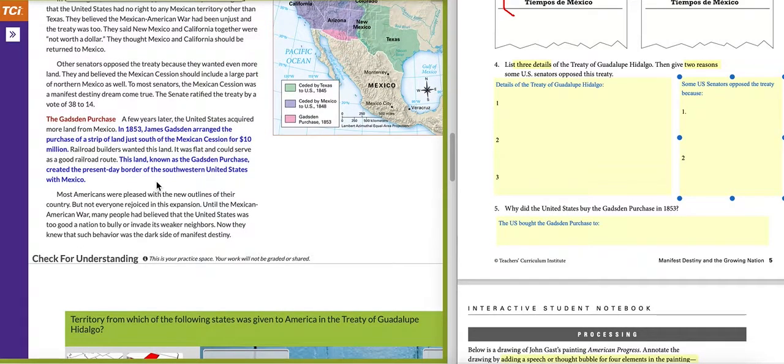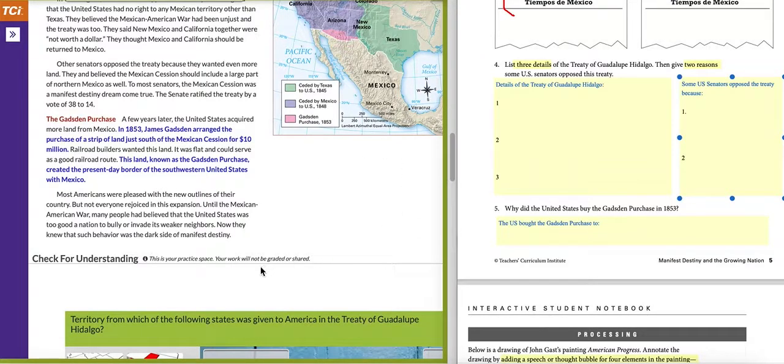Question 5, and the last part, the Gadsden Purchase. A few years later, the United States acquired more land from Mexico. In 1835, James Gadsden arranged the purchase of a strip of land just south of the Mexican Cession for $10 million. Railroad builders wanted this land. It was flat and could serve as a good railroad route. This land, known as the Gadsden Purchase, created the present-day border of the southwestern United States with Mexico.